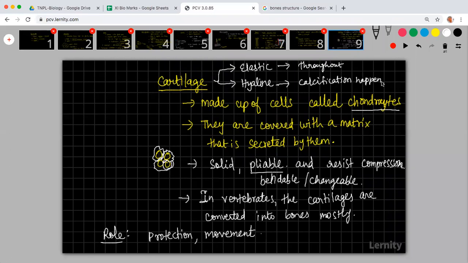Sternum is a bone, it is not a cartilage. Sternum is the chest bone. It is not a cartilage.